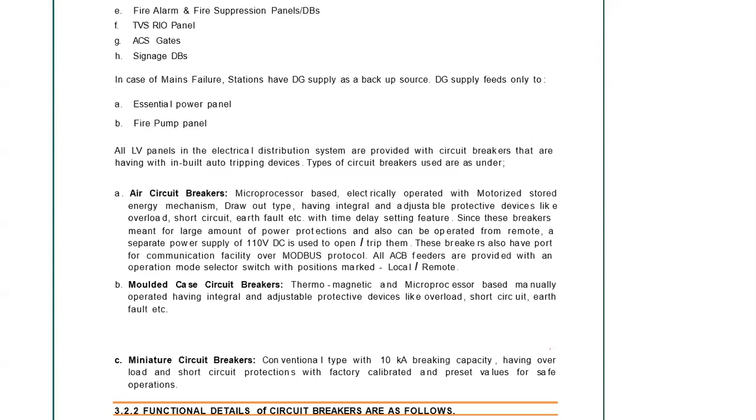But in case of a circuit breaker, it is not like that. There are two different coils. One is the closing coil, one is the tripping coil. As I have mentioned here, for large amount of power protection it can also be operated from remote. A separate power supply of 110 volt DC is used to open or trip them.